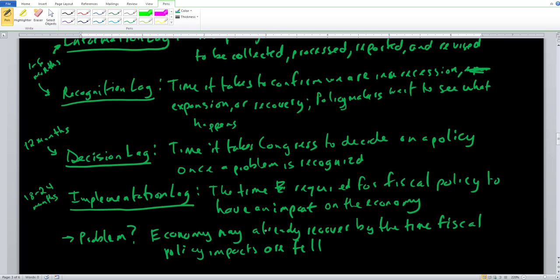A major problem with all of this is the economy keeps on going through its business cycle. It doesn't care what type of fiscal policy you're going to enact now. So suppose that we are in a recession and we decide to enact a huge stimulus spending package, but the recession isn't as bad as previously thought. But the fiscal policy is already signed into law and it's still going to have an impact in our own lives. So that can actually lead to a huge overheating of the economy. So policymakers and government officials have to balance out exactly the fiscal policies that they want to enact and what the data is actually telling us in this instance.